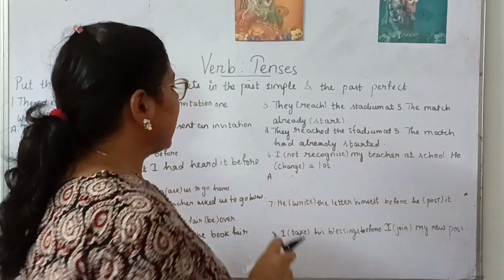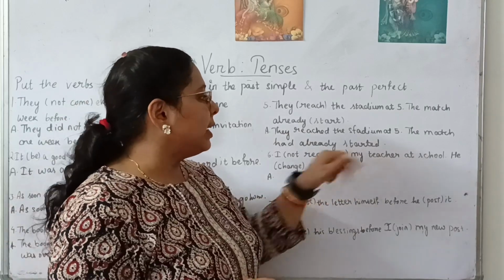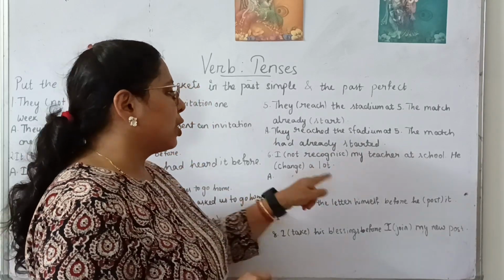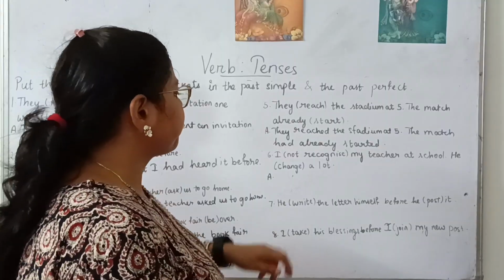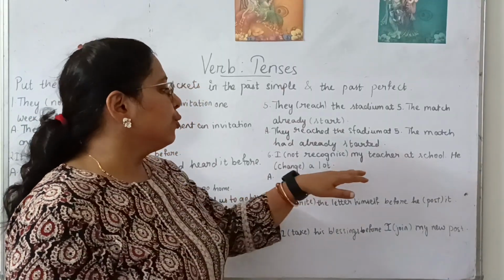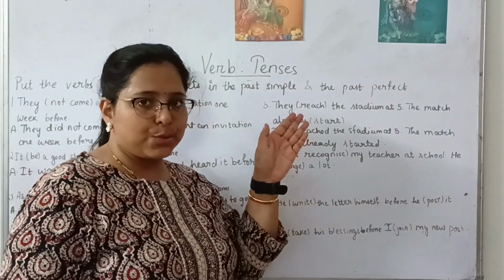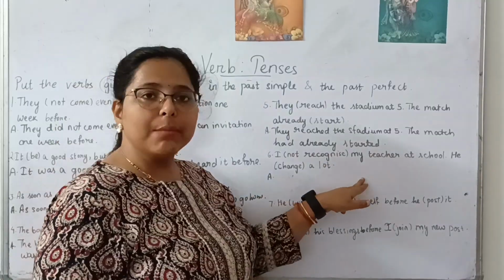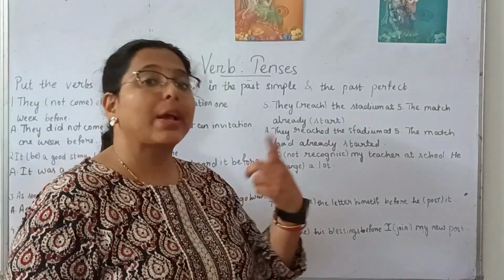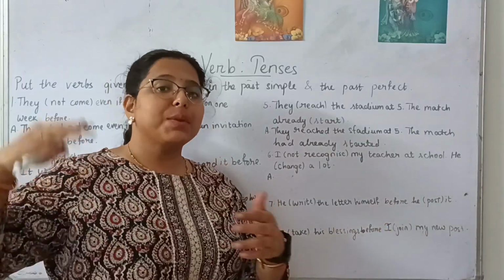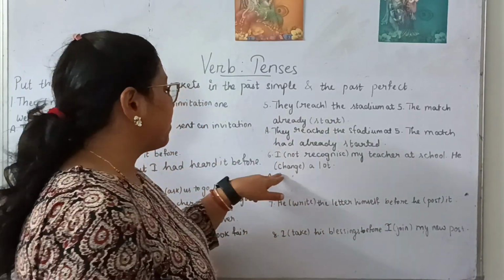Next, number 6. "I not recognize my teacher at school. He changed a lot." Okay. So here in this case, you knew this teacher before also. Now you are seeing him again. So this is the later action that is happening. You are not able to recognize that person now, because previously he was something else. So this is the previous thing.